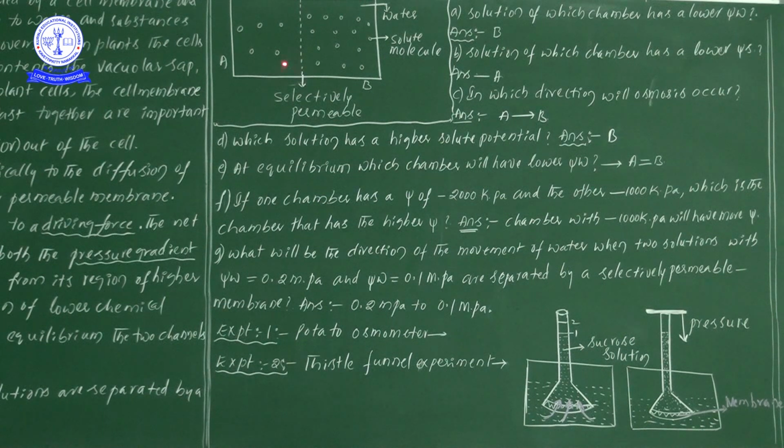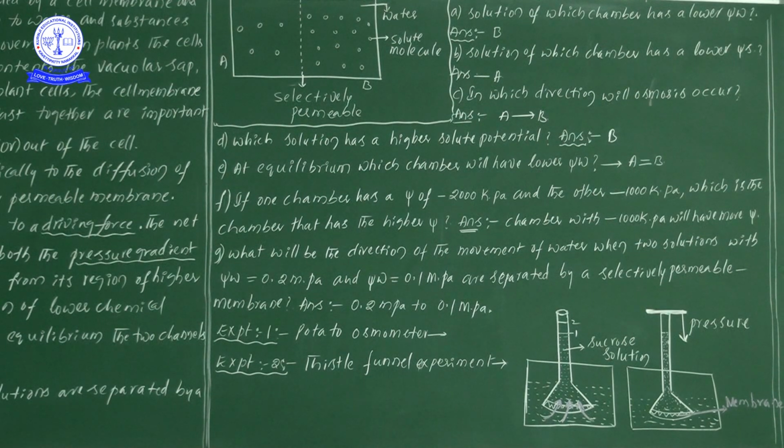So here, the remaining part is filled with water. A selectively permeable membrane is there. We took A and B chambers, and between the A and B chambers a membrane is also there. These dot-like structures are solute molecules, and the rest is water. So here completely water molecules are there. If I draw the water also, the diagram will be collapsed. That's why, within the water, we kept a solute molecule.